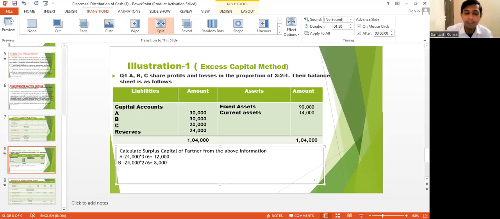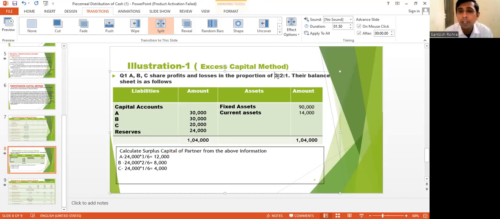And C's ratio is 1, so 1 by 6, that is 4,000. Why am I taking 6? You have to total the given ratio, 3 plus 2 plus 1. This is a basic calculation of ratio and amount.